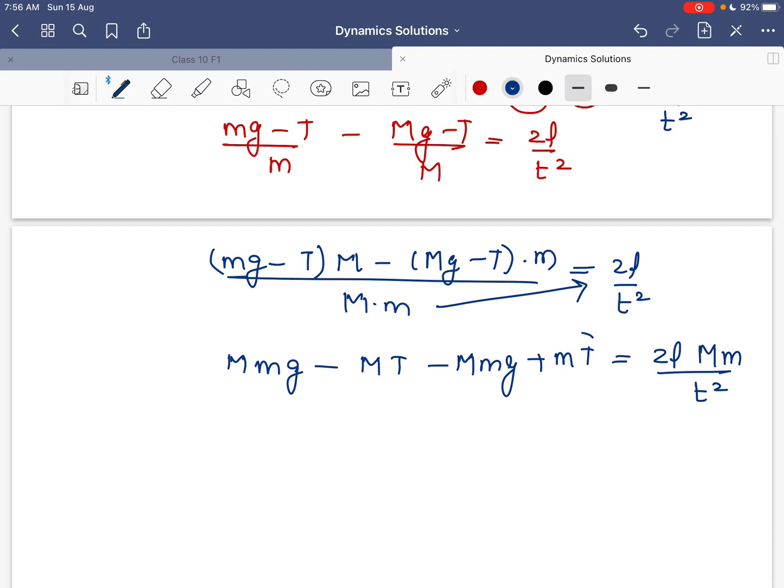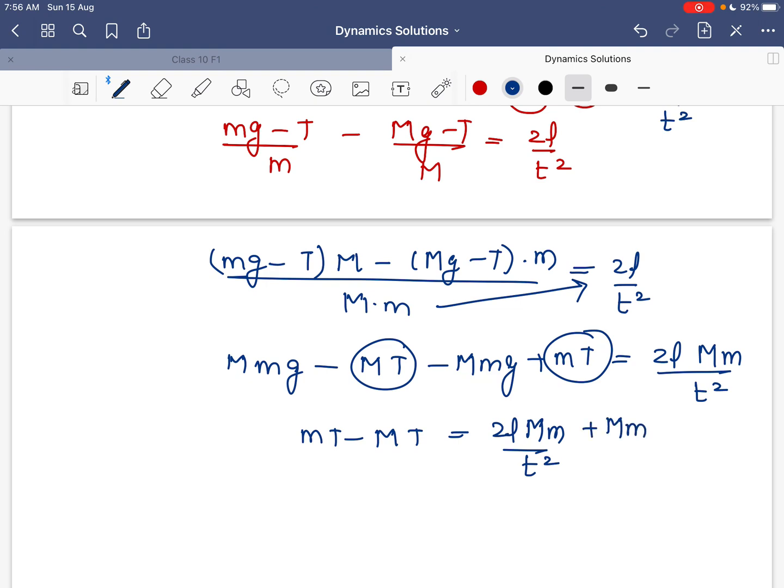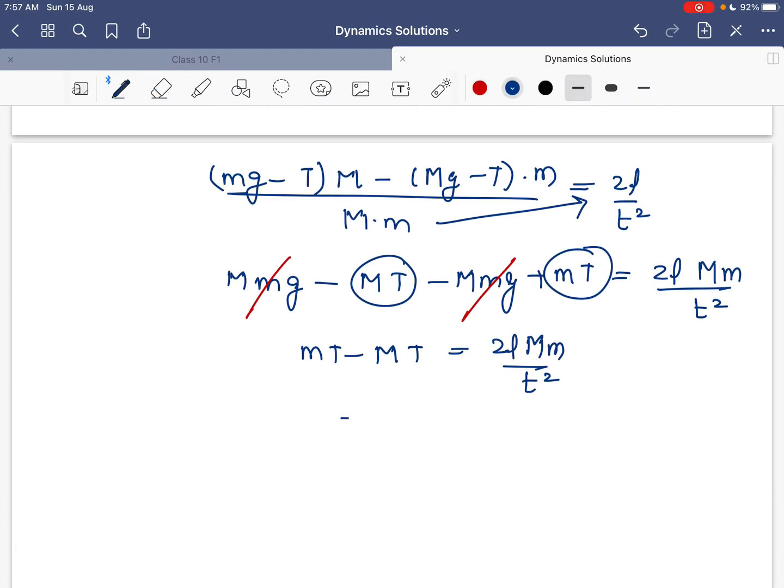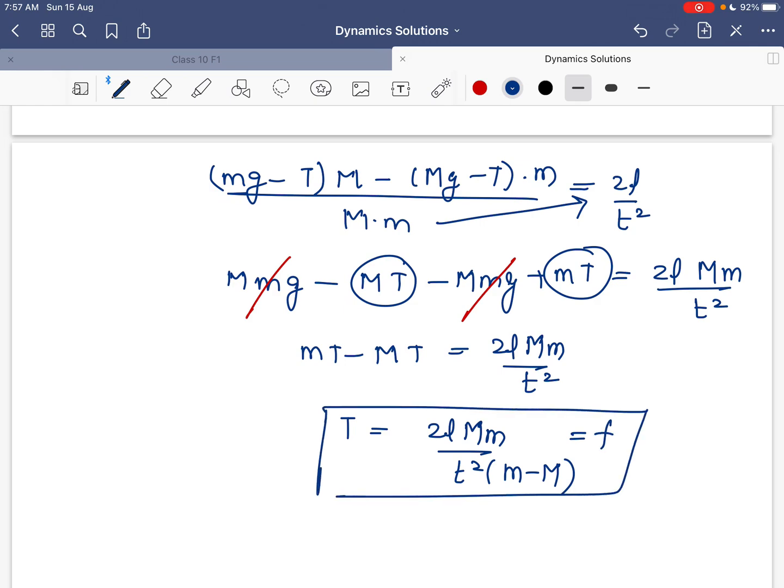Now we need to find the tension here, this and this term. So small m into T minus capital M into T will be equal to 2L M m upon t square plus capital M small m. As you can see, capital M small m into g minus capital M small m into g cancel each other, so nothing will remain. Now that is quite easy. So the tension will be equal to 2L M m upon t square into (M minus m), and that is the tension, and this tension is nothing but the friction that we have already discussed.